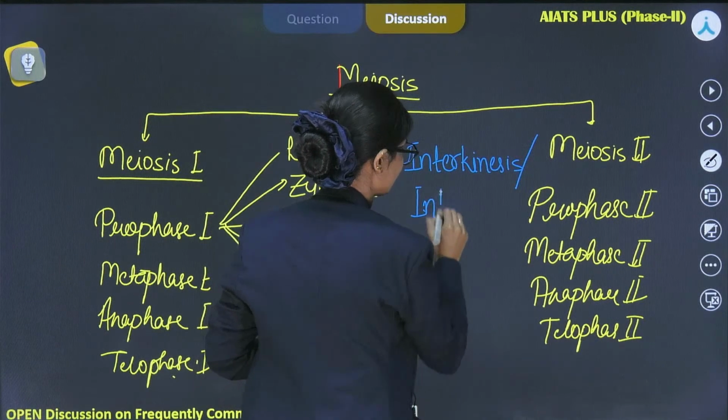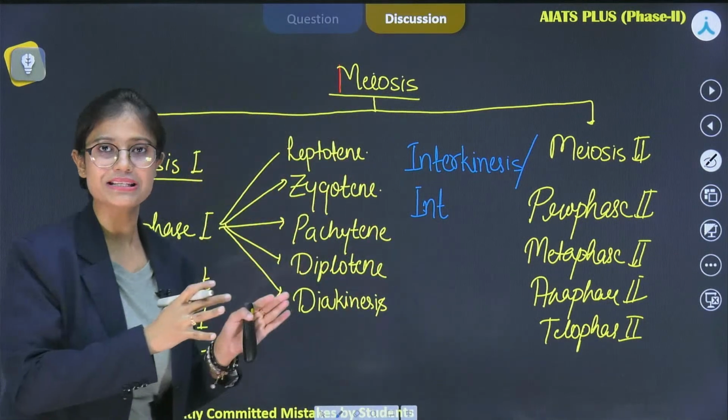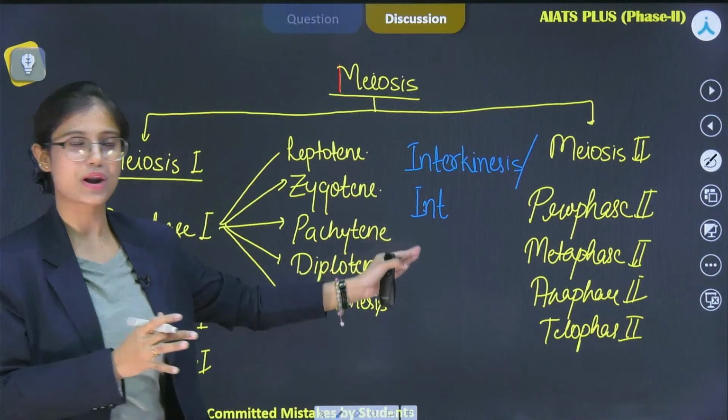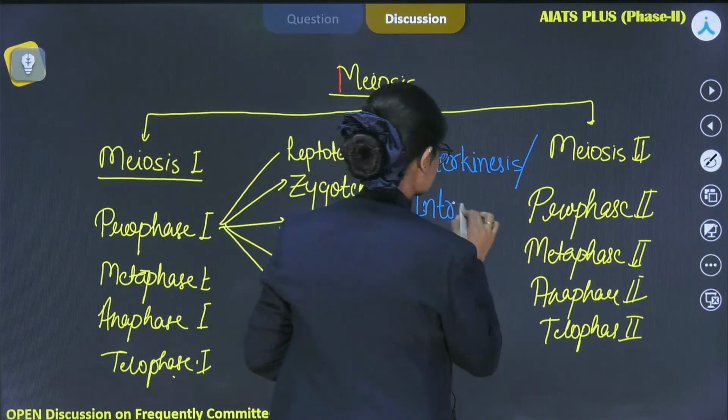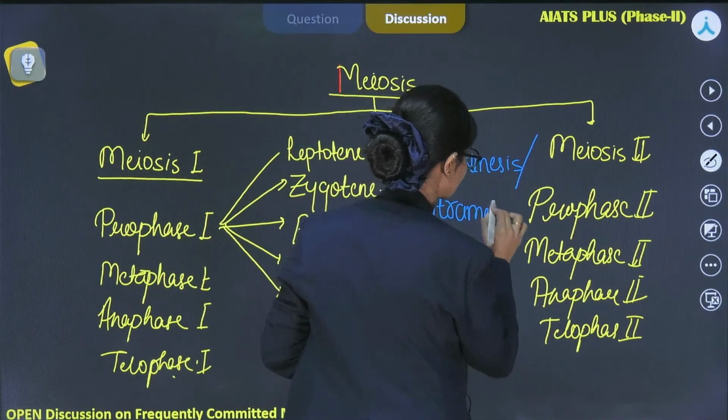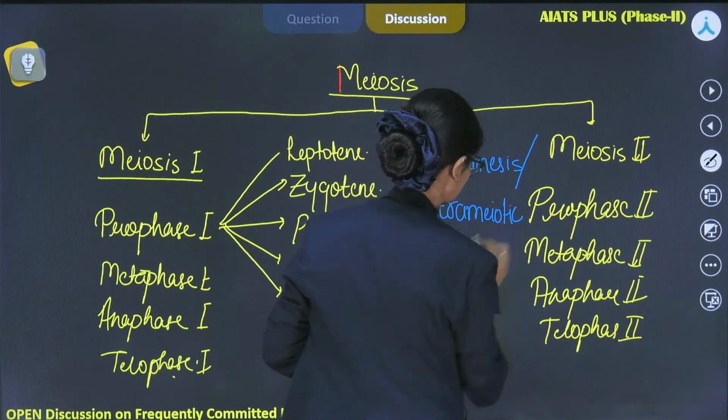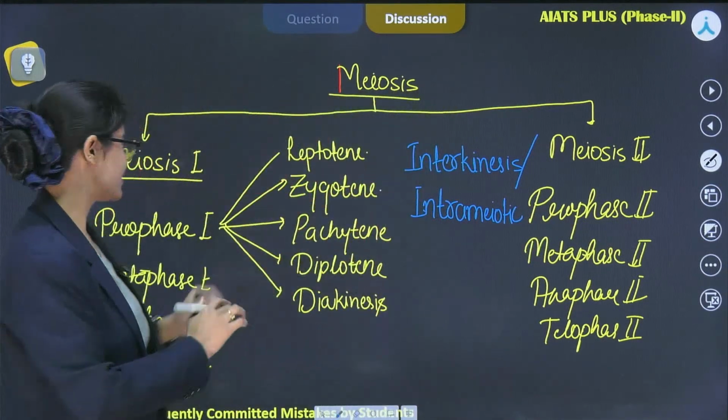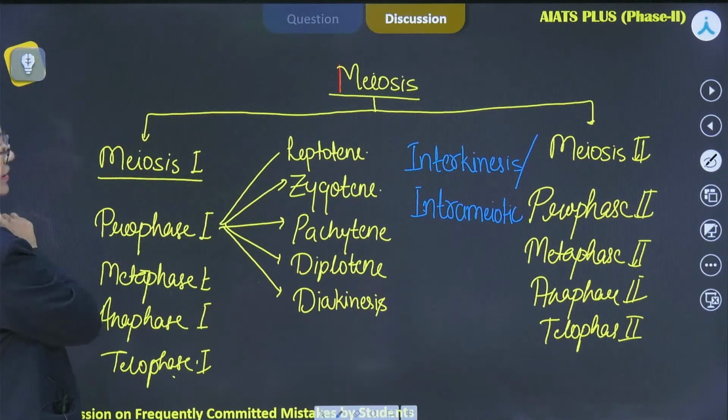That means within meiosis, there is one phase known as intrameiotic division. Right? So it has certain characteristics.